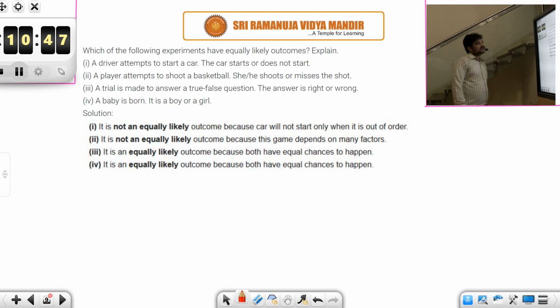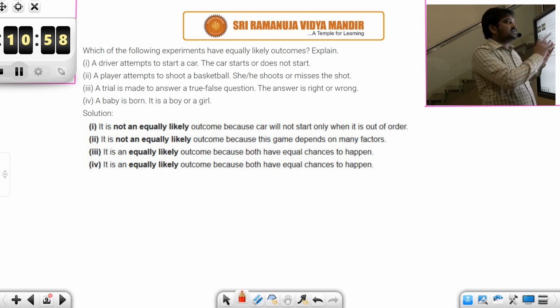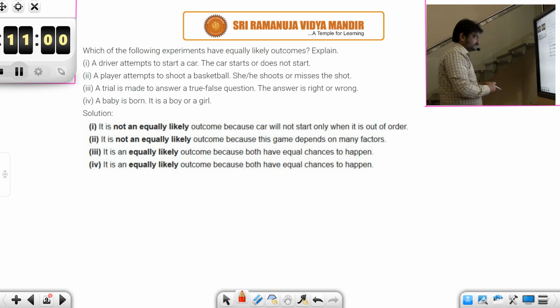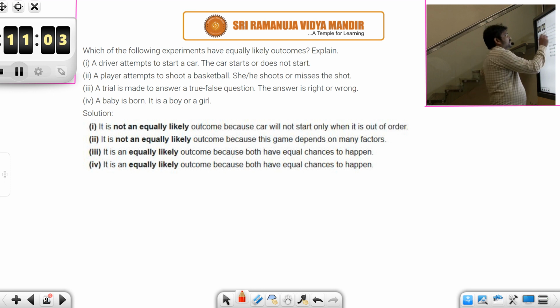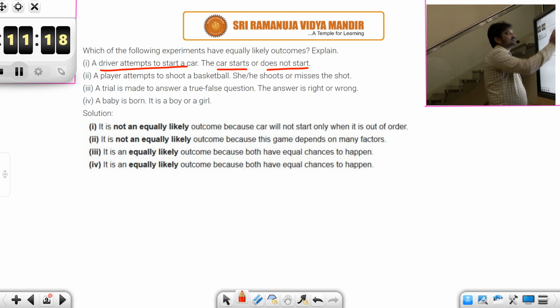Next, which of the following experiments have equally likely outcomes? Equally likely outcome means that if you calculate the probabilities for these experiments, you will get the same ratio. Look at this: a driver attempts to start a car. The car starts or does not start. Is this an equally likely outcome?